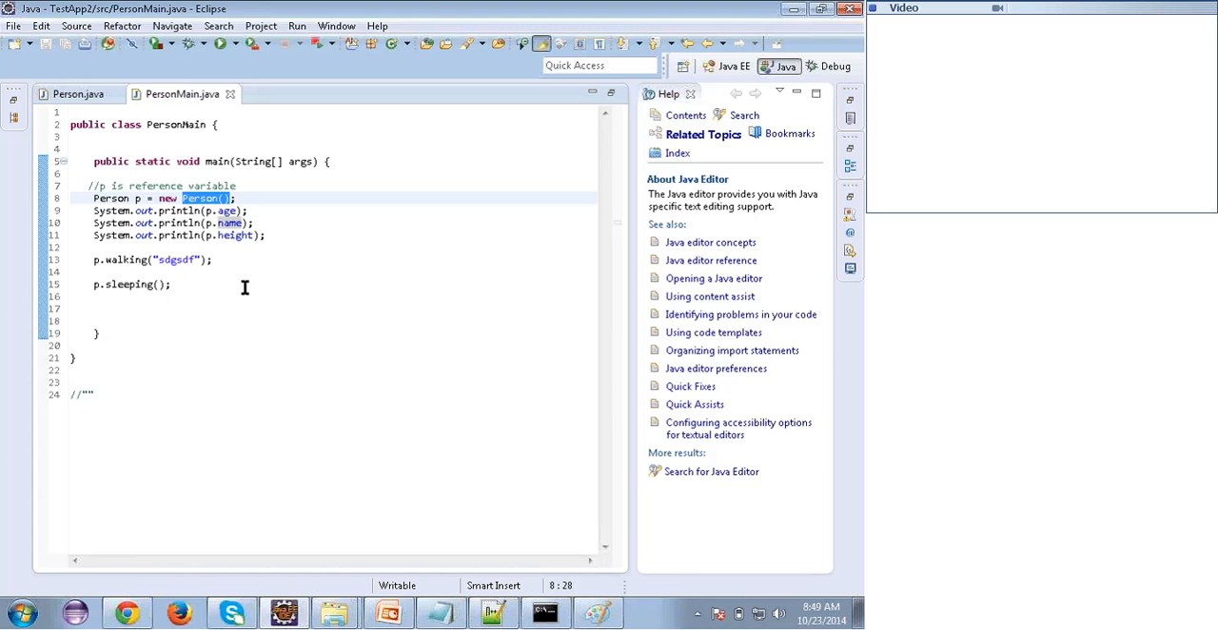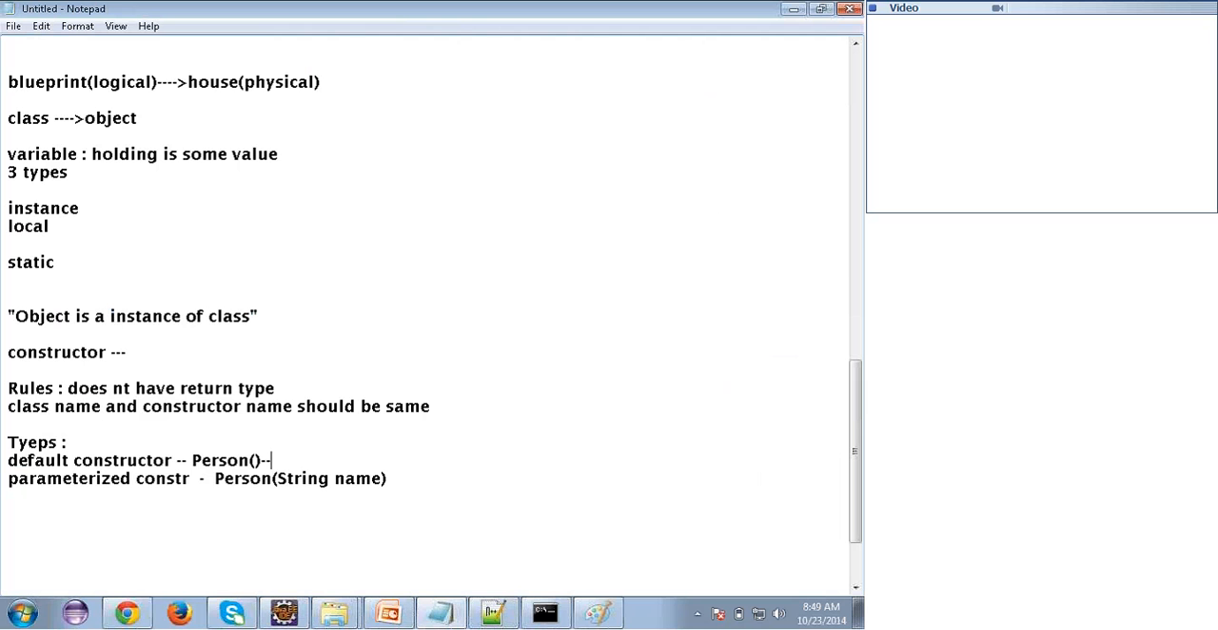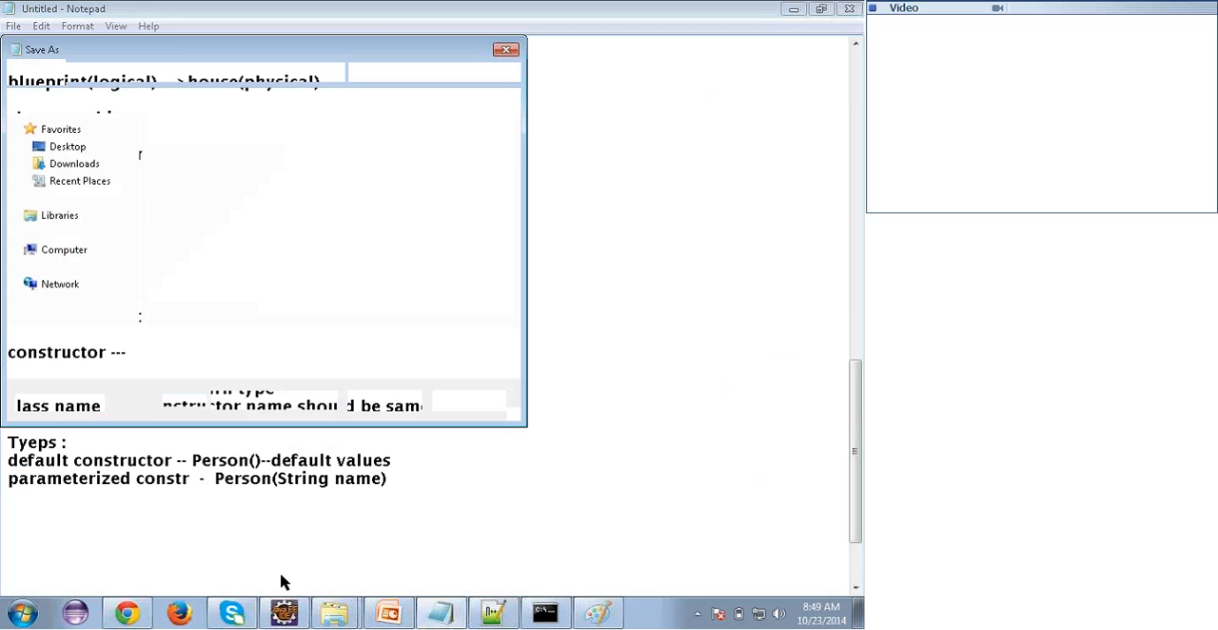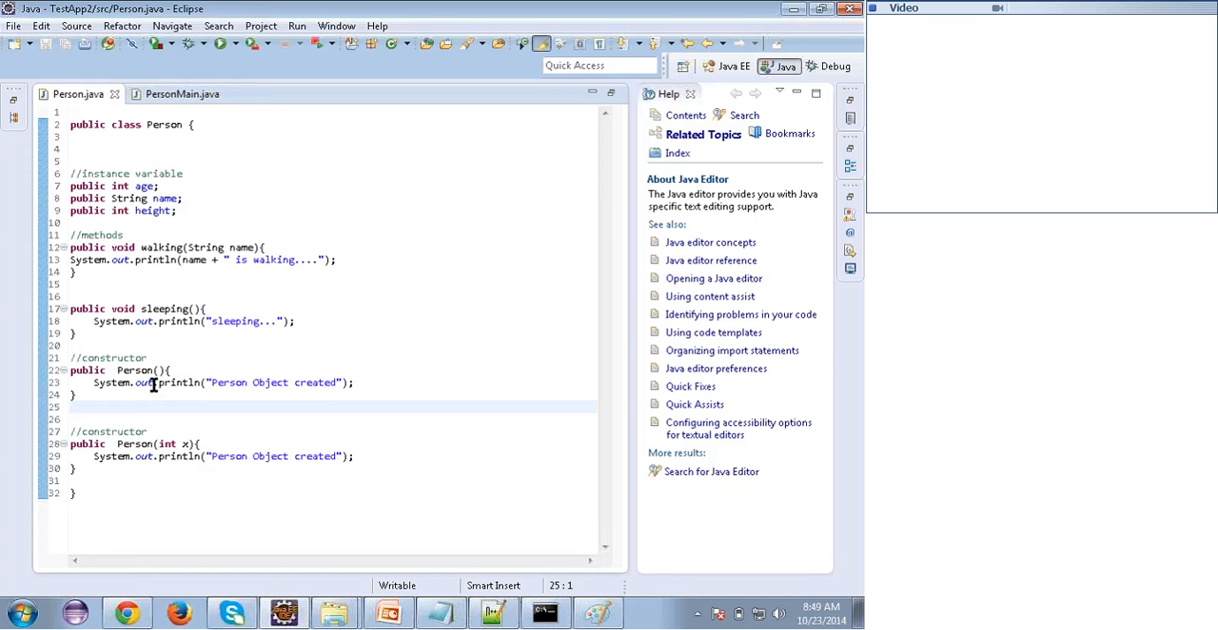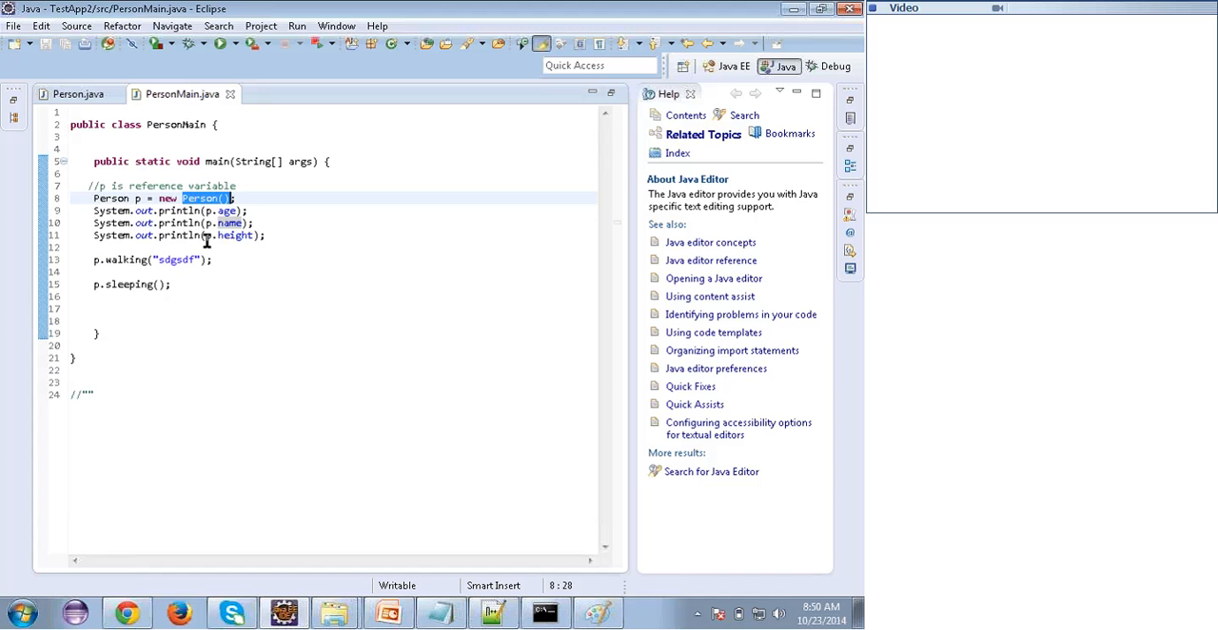Yeah. Let's move on. So I'm saying that this is a default constructor. What is the duty of the default constructor? It will initialize some default values. See here, try to understand, this is very important. When I say public Person, I'm getting some data. But here I didn't initialize these three variables, and I'm getting default values. Those default values are initialized by the default constructor.